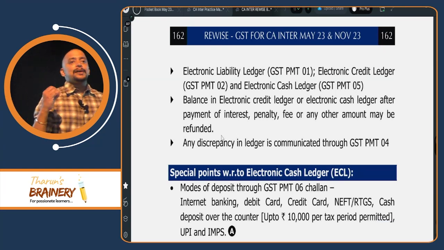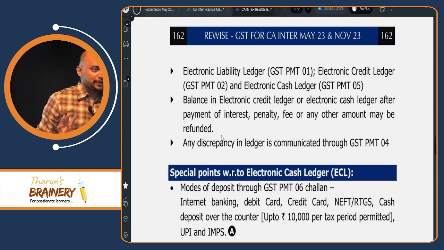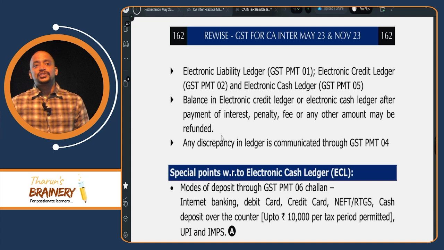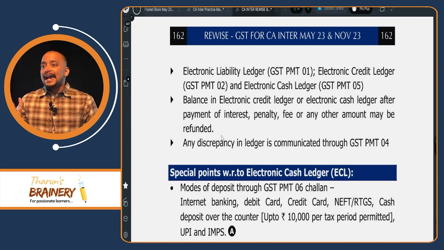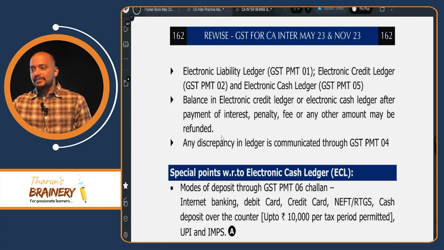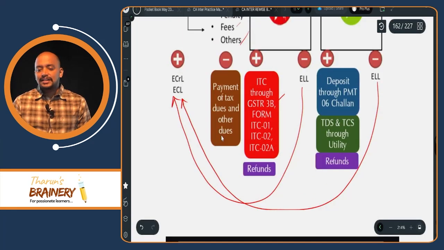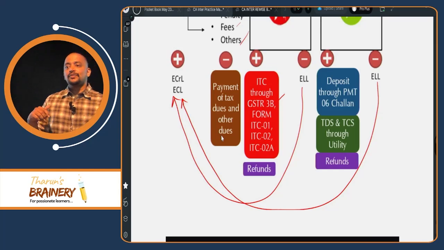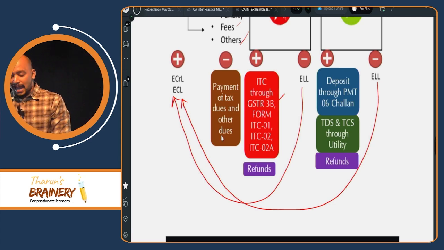So electronic liability ledger is form GST PMT-1. Form numbers you need to remember. PMT-1 is what ledger? Electronic liability ledger. PMT-2, electronic credit ledger. But cash ledger is PMT-5. Electronic cash ledger is PMT-5. Then we have PMT-6, which is deposit challan. So PMT-1 is liability ledger, PMT-2 credit ledger, PMT-5 cash ledger, PMT-6 deposit challan.